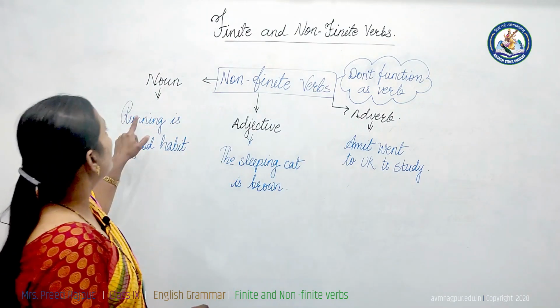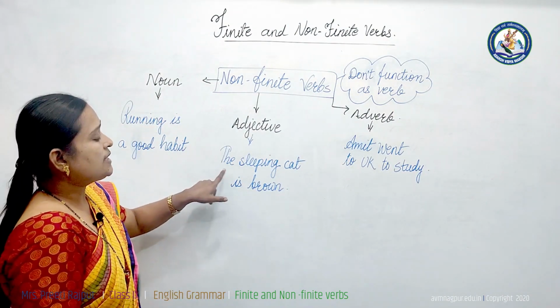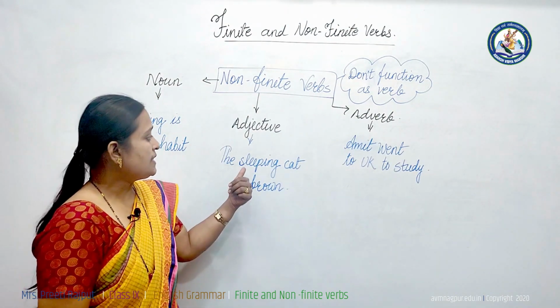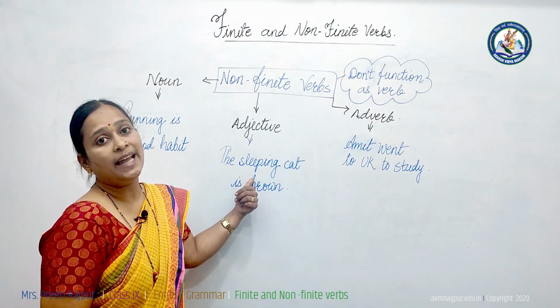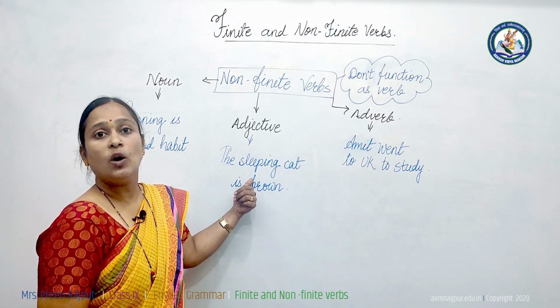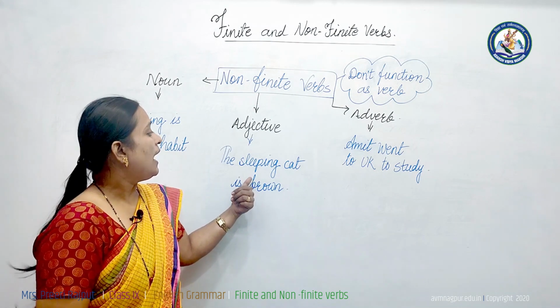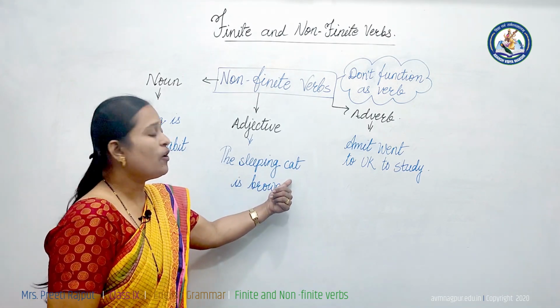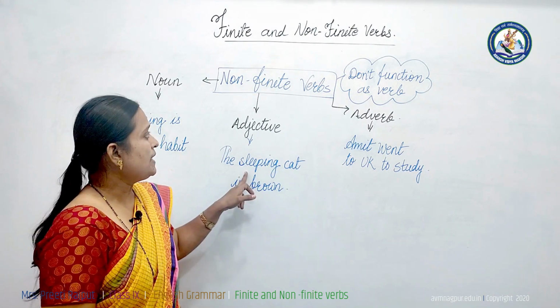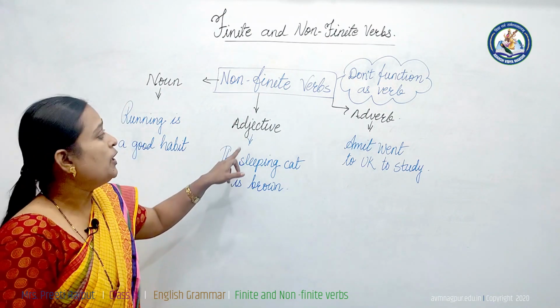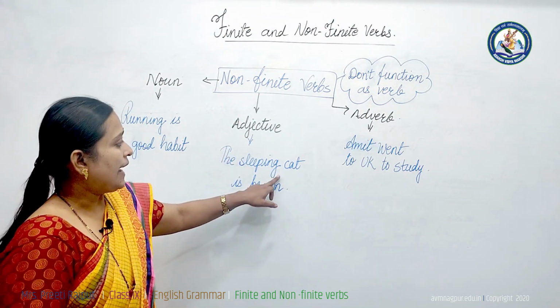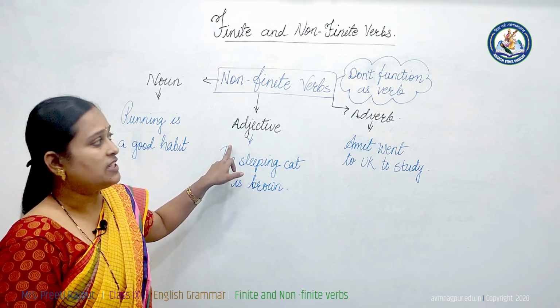For example, adjective: "The sleeping cat is brown." "Sleeping" looks like a verb, but it is not a verb; it is an adjective used for the cat. So "sleeping" is a non-finite verb used as an adjective.